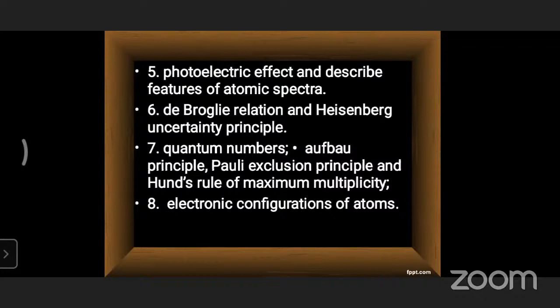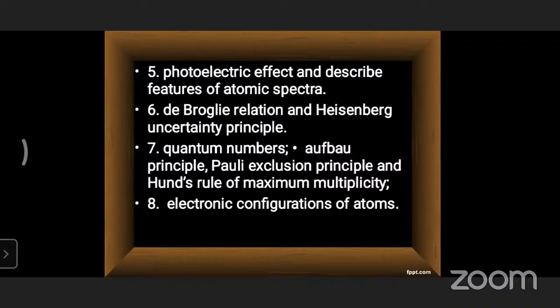When an electron jumps from one level to another level, what is the energy? What is the radius? What is the total energy? These have some formulas, like minus 13.6 into Z square by n square. Many formulas like that will come in further slides. Okay, so that is the fifth key concept.